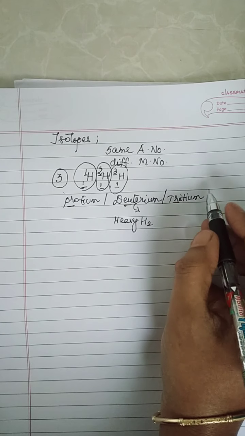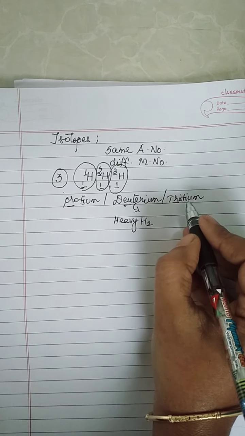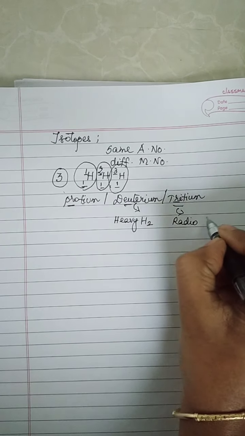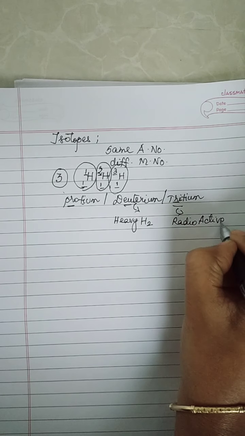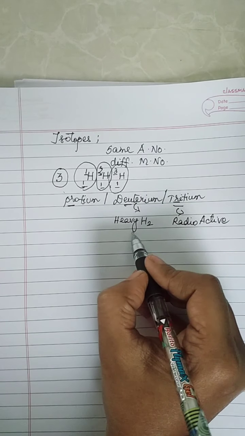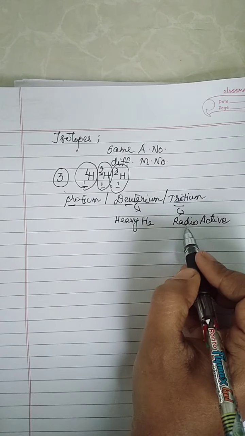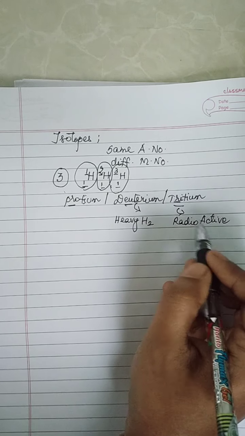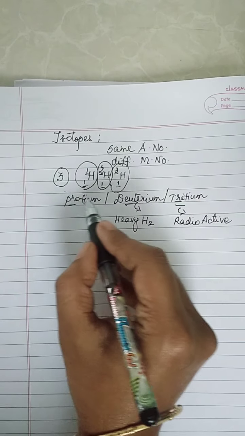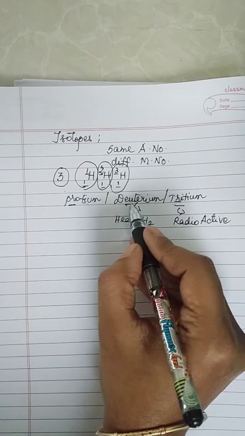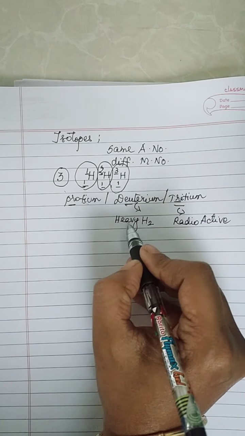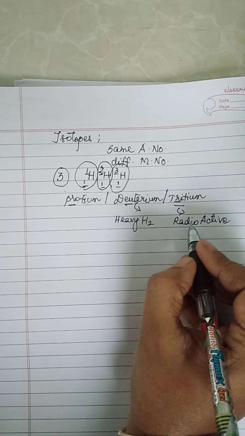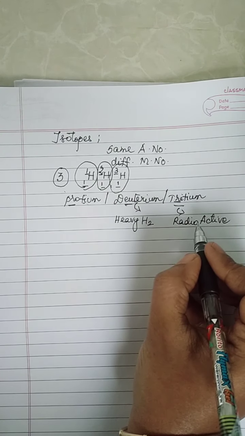Now when you look into the third isotope tritium, tritium's special property is it is radioactive. So tritium is radioactive. Deuterium is otherwise called as heavy hydrogen. Tritium's other name, it is radioactive. So it emits low energy beta particles. So these are the properties of these three compounds. The three isotopes will be protium, deuterium, tritium. Deuterium is otherwise called as heavy hydrogen and tritium is radioactive. It emits low energy beta particles.